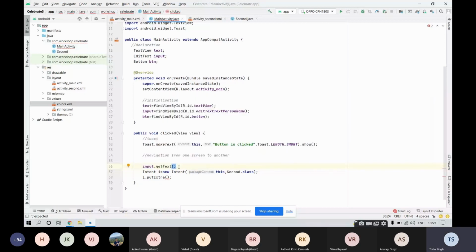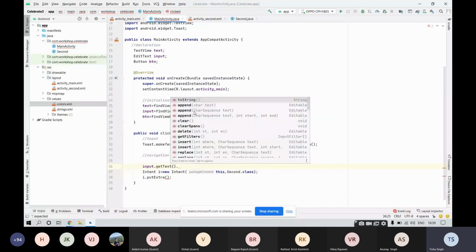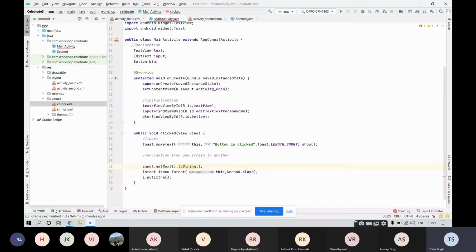Now we need to store it somewhere. We have received the text till this point of time. We have converted the text into a string, but we need to store it somewhere. In order to store it, after all, we are getting a string, right? So we will be like string, call it S, and assign it.